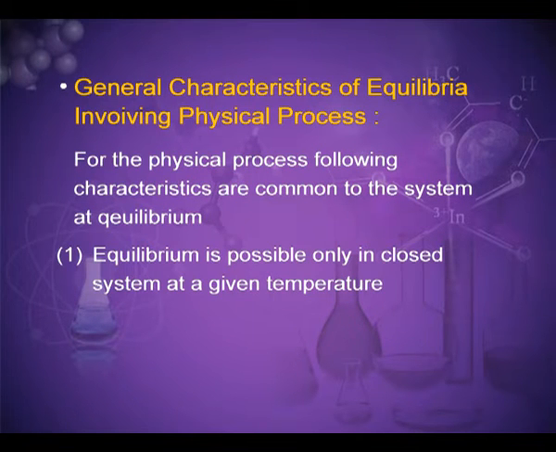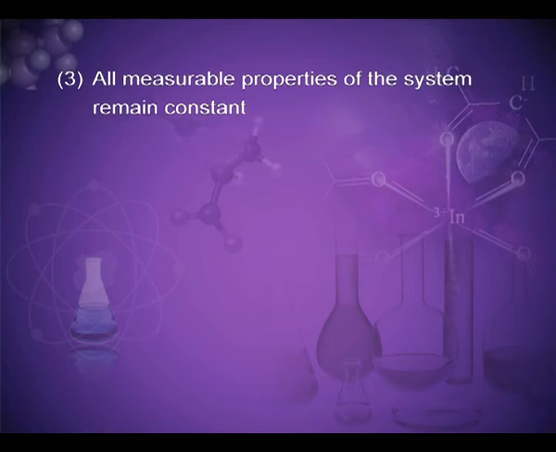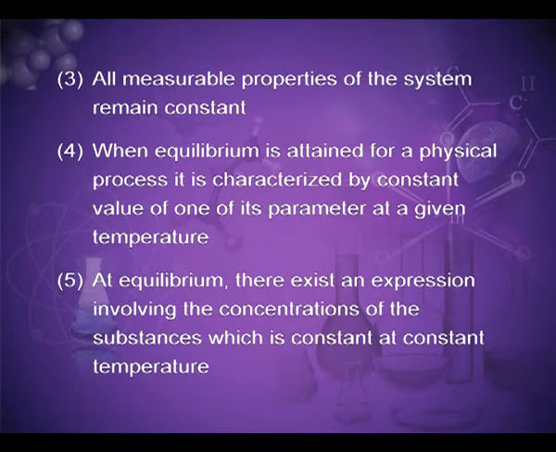For a physical process, the following characteristics are common to the system at equilibrium. First, equilibrium is possible only in a closed system at a given temperature. Second, both the opposing processes occur at the same rate and there is a dynamic but stable condition. Third, all measurable properties of the system remain constant. Fourth, when equilibrium is attained for a physical process, it is characterized by a constant value of one of its parameters at a given temperature.